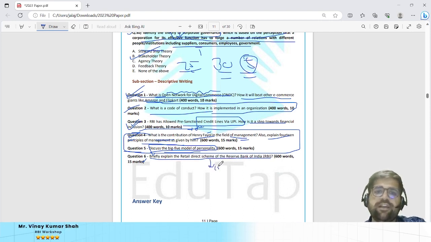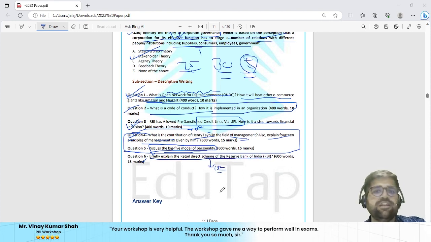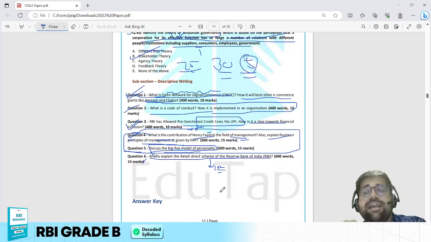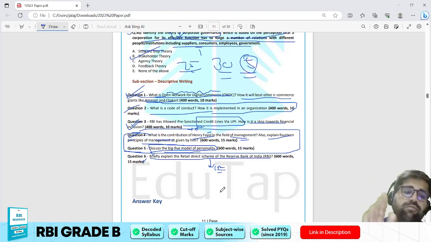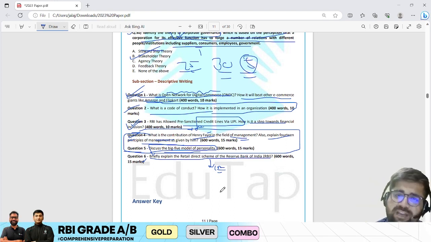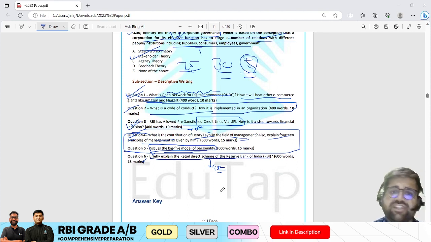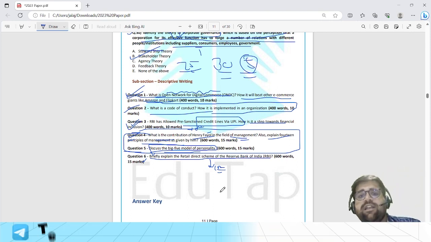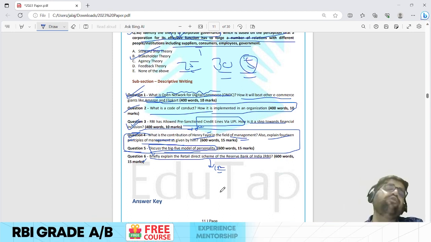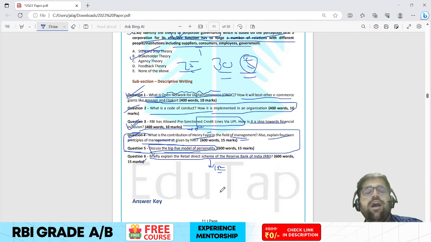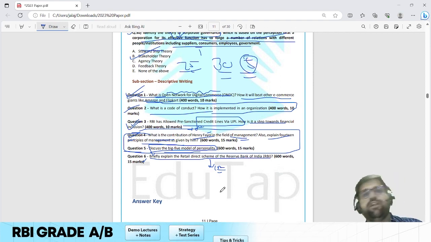Again, this is a CA question, that is, a current affairs related question asked from finance. If you analyze the descriptive section, all three finance questions are related to current affairs: Open Network for Digital Commerce, pre-sanctioned UPI lines, and this Retail Direct scheme. So current affairs becomes your important hold. You have to understand how you are writing and how you are understanding that particular current affair.